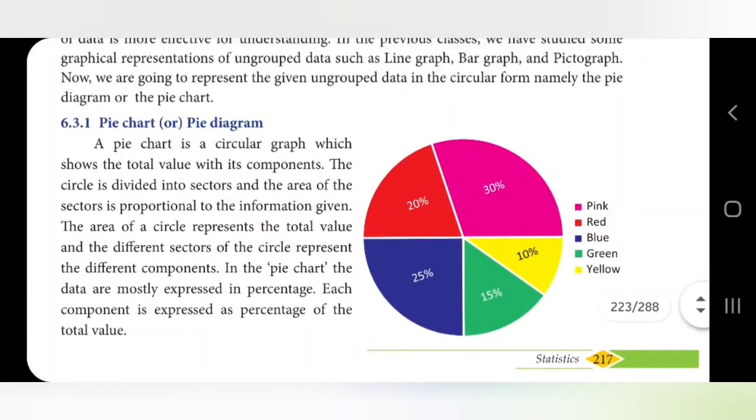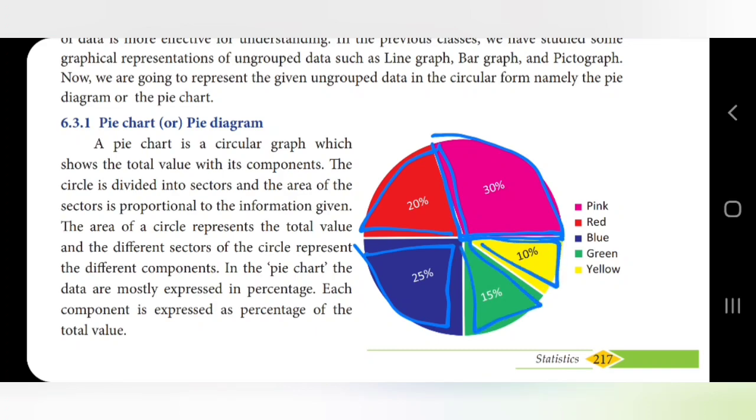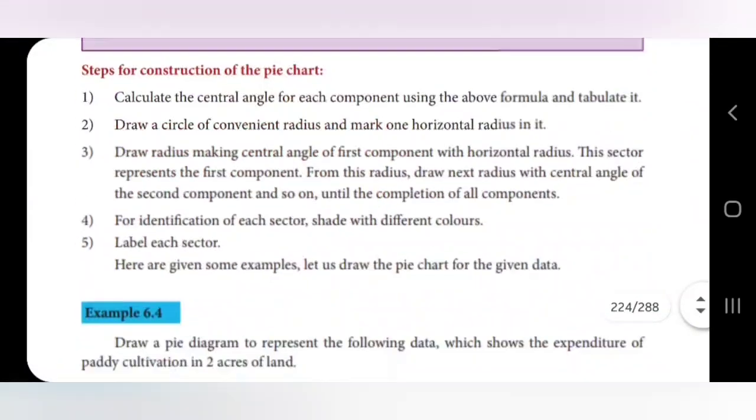If you see this picture, you can see the radius from the center to the circumference. We need to draw the first component, second, third, fourth and fifth. Like that we need to construct.